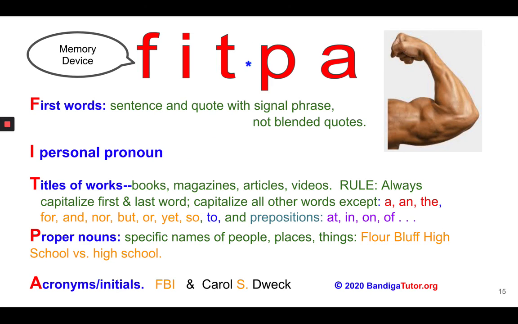Well, that's it. You always want to create a memory device. The memory device I use for capitalization is FitPaw. Think of a strong man. So again, first words of a sentence and a direct quote, personal pronoun I, titles of works, always the first word, always the last word, important words in between. They're all important except for the list that you've been provided: a, an, the, for, and, nor, but, or, yet, so, to, and the list of prepositions.